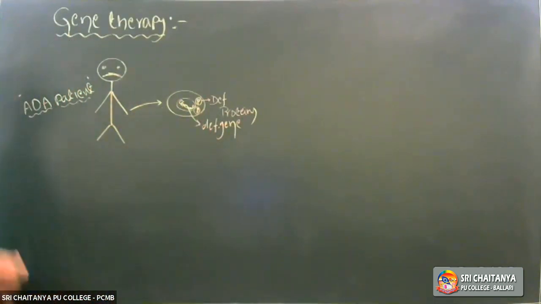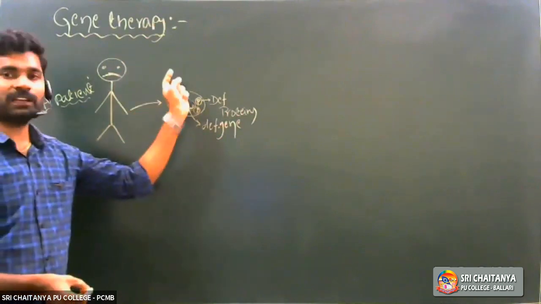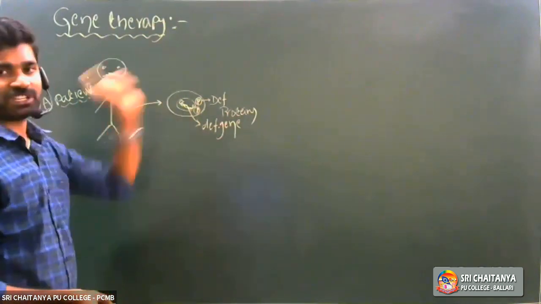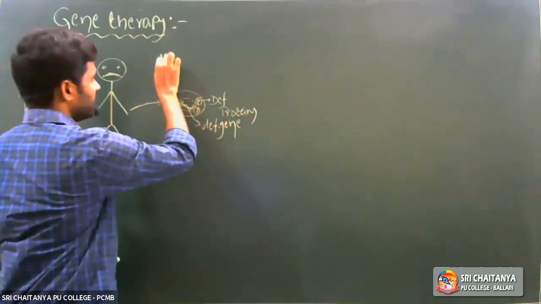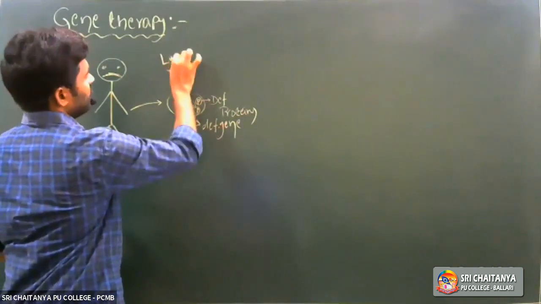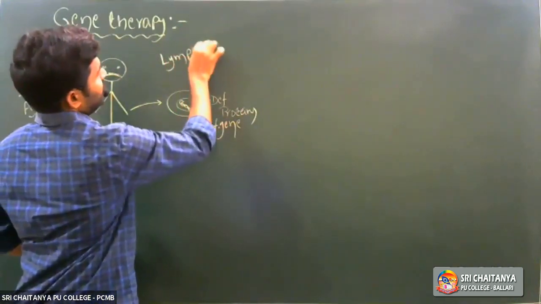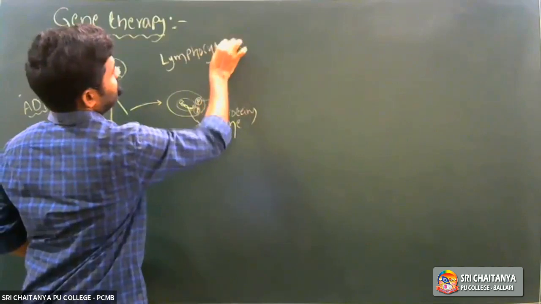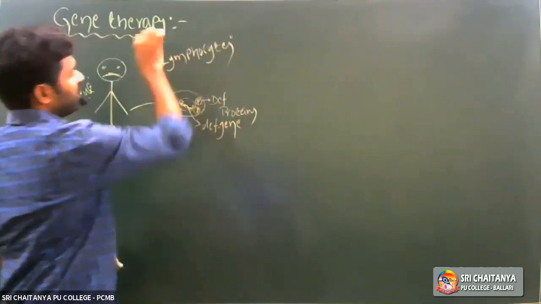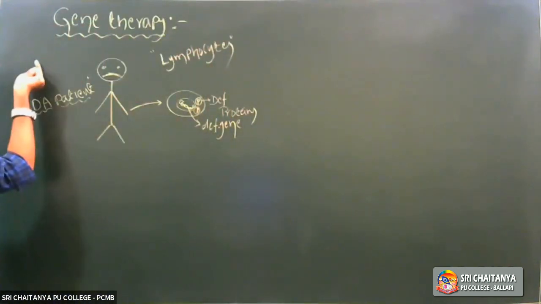So those lymphocytes containing the defective genetic material were collected from the patient. They are nothing but white blood cells. We cultured those lymphocytes on a nutrient medium, in vitro conditions. These cells, collected from the bone marrow, have dividing capacity.